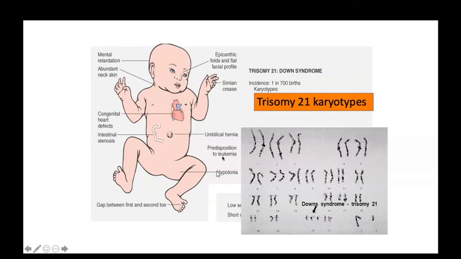There is a gap between the first and second toe, that is known as sandal gap, and the hand has a Siamese crease. That is different from the normal creases of our hand. This is a horizontal crease, okay. The Siamese crease is the horizontal crease.